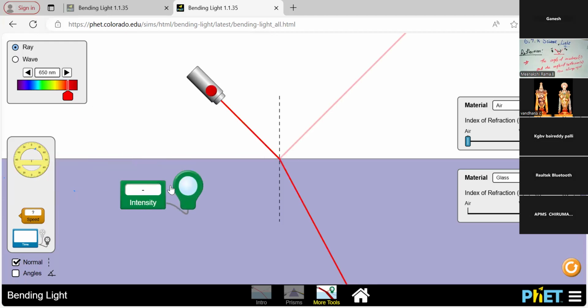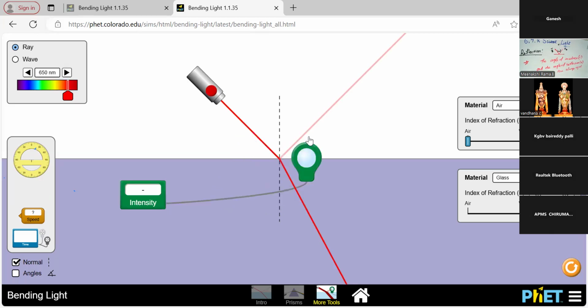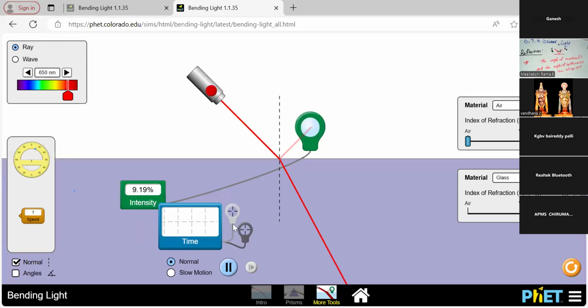Now I'm going to identify the incident. We already know how the intensity changes in the air part and then the glass medium also. How is the speed, and how is the time calculated? When I pass the light, just see how the wave is the same, there are no changes. In air medium to glass medium, when I pass the light, the wave is the same. There is no variation in this part.